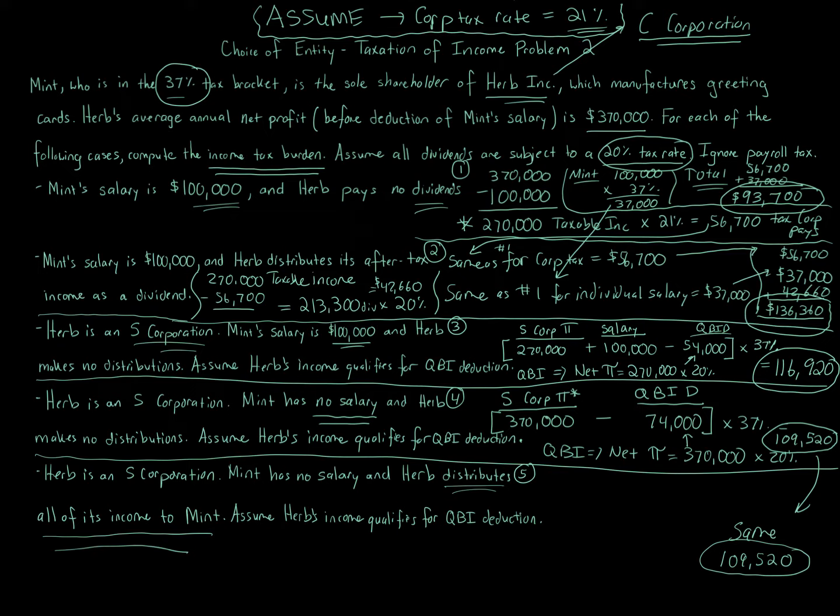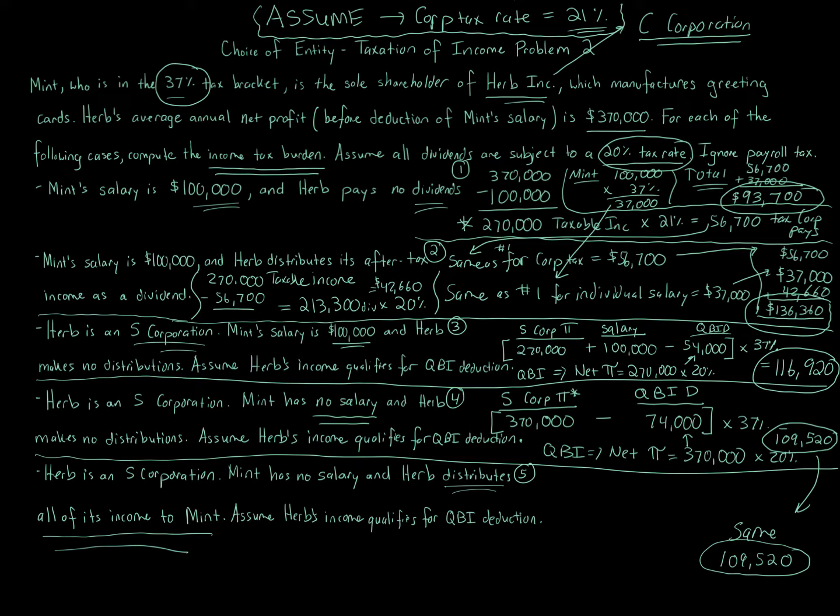Microsoft Corporation many years ago would not pay out dividends. It would just keep retaining its earnings to avoid the second level of tax to its owners. And then basically Congress put in a tax because it said no. Eventually, when you've got billions or trillions of dollars of earnings built up, you've got to pay out something. You're not just using all that money to retain for technology. You're just doing it for tax avoidance. But technology businesses have a legit reason because of growth, R&D, research, those types of things. Okay? So the $93,700, that's the least here.